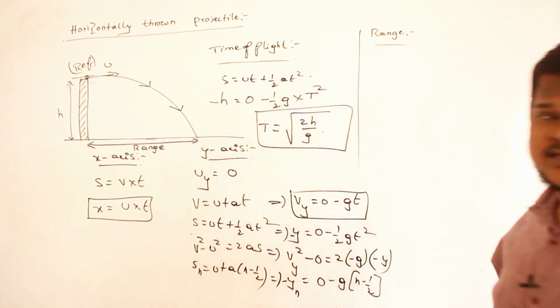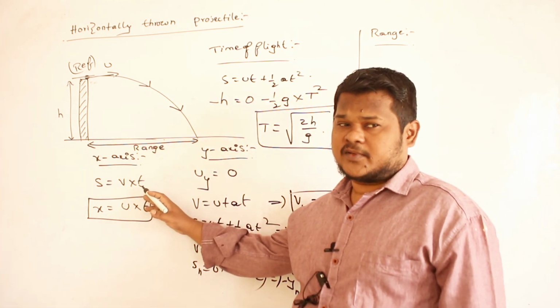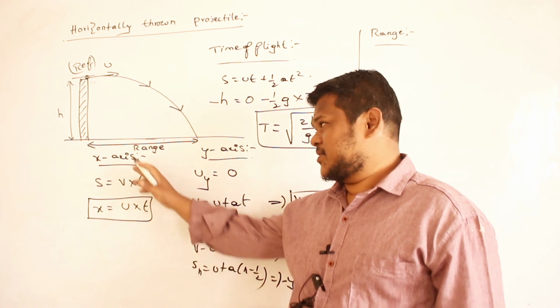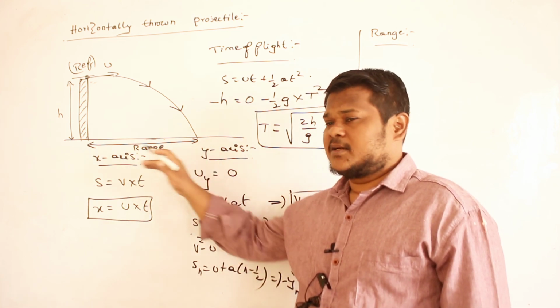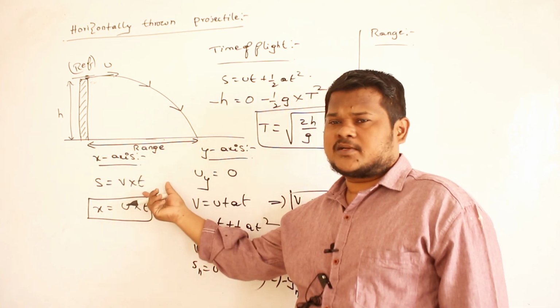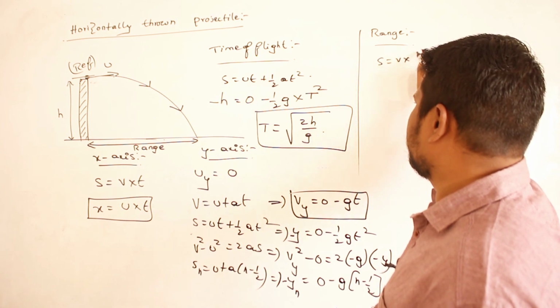Which relation do you want to use? You want to use this one: displacement is equal to velocity into time. Why? Because it is traveling along the x-axis. Range means horizontal distance only. You take the equation of horizontal motion. So displacement is equal to velocity into time.